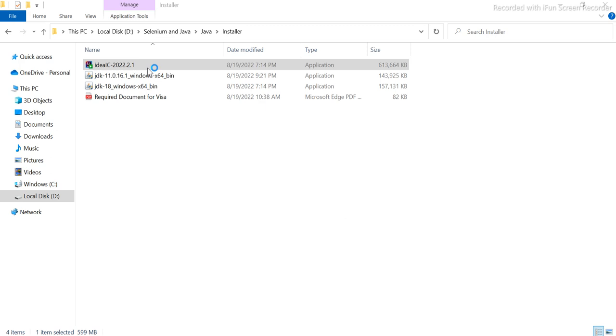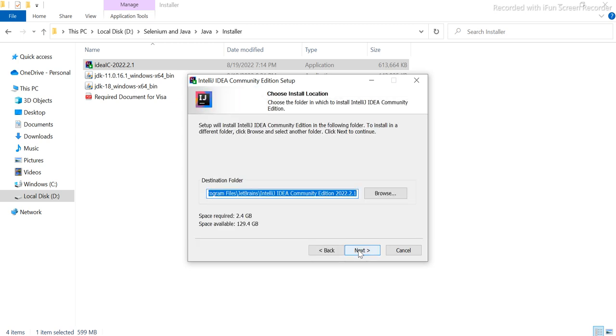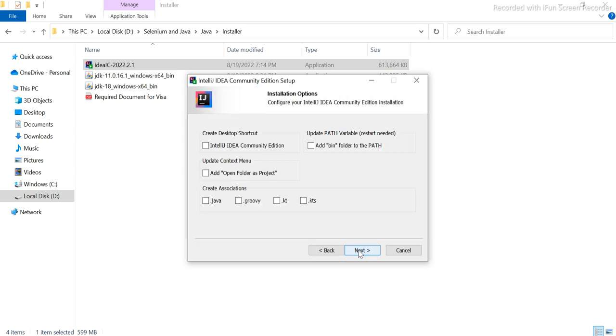Let's give a few seconds. I think it's a little bigger file, guys, but it should be okay. Say okay, then you say continue. Don't change anything, let it be. I don't want a desktop shortcut.